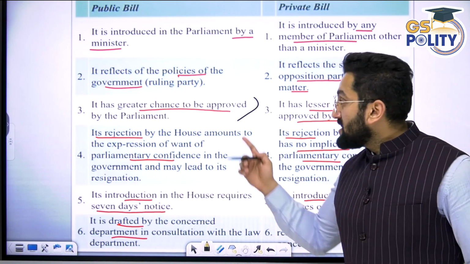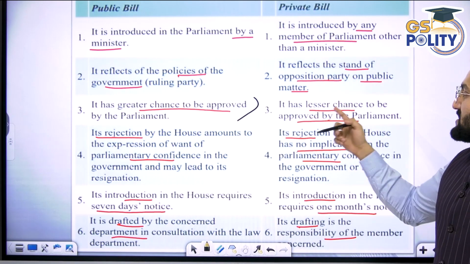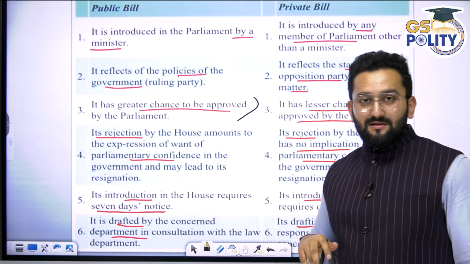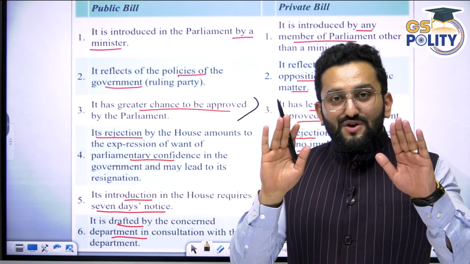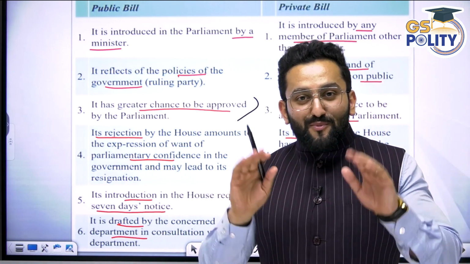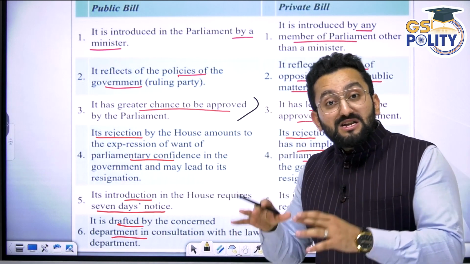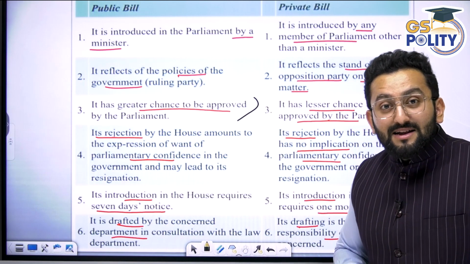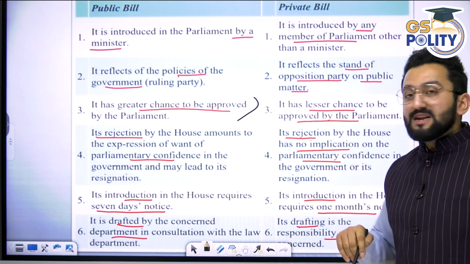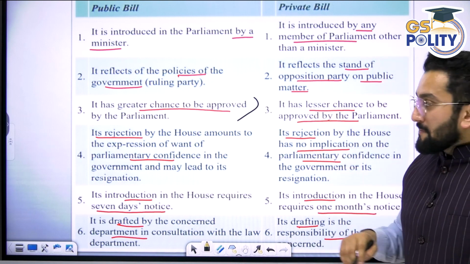We are supporting it. But when it comes to a private member bill, it has a lesser chance. Why? Because you need Vishesh Kripa. You need the support of that party which is having more than 50% seats in Lok Sabha, right? That is why it has a lesser chance to get passed.